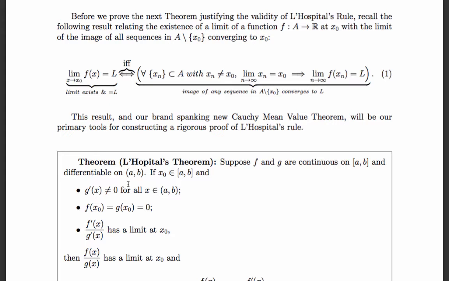Specifically, it'll be useful to prove L'Hopital's theorem, which is useful for computing limits of ratios when if you just apply the limit in the numerator and denominator, you get 0 over 0. Rather than banging your head into the wall, we can just take the derivative of the numerator and denominator separately and take the limit of that.